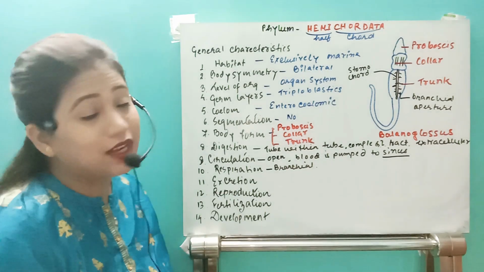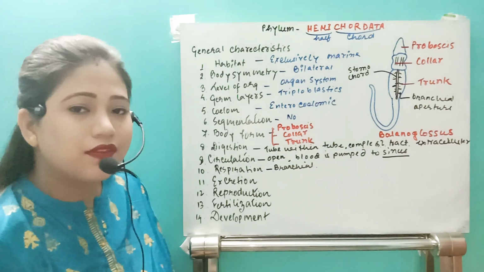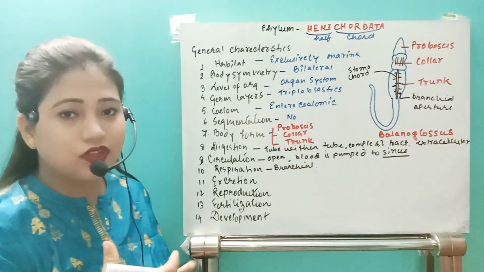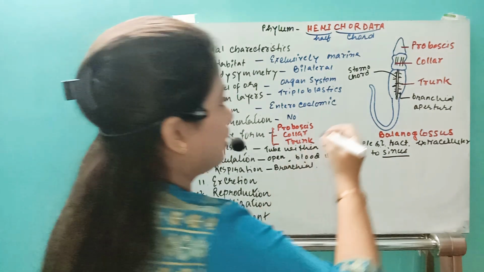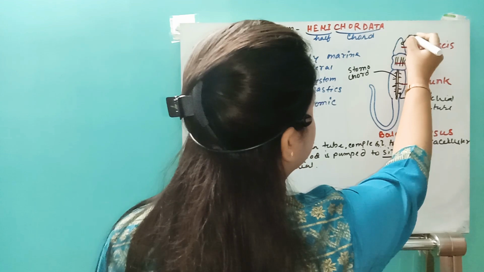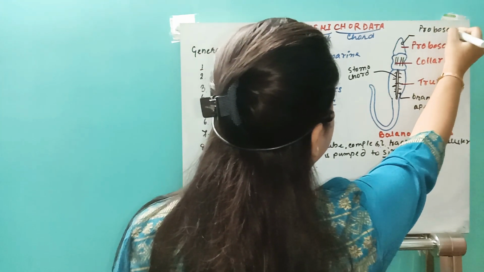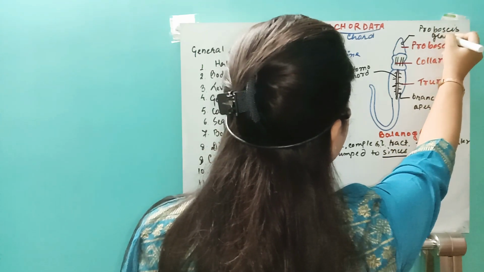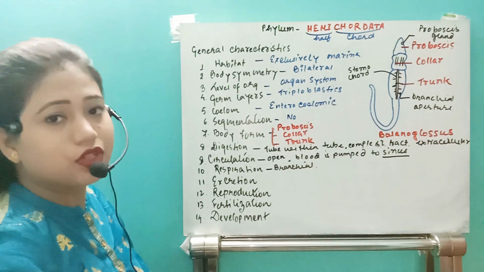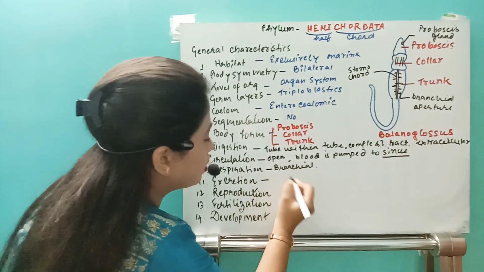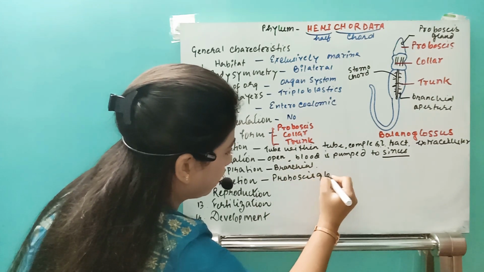Now come to excretion. Excretion is an important point because in them there is a specific excretory organ present which actually eliminates the nitrogenous waste product outside. And what is that? Here in this proboscis region, they will have an organ that is known as proboscis gland, right? And that proboscis gland will help in excretion, removal of the nitrogenous waste product. So excretion by proboscis gland, okay?